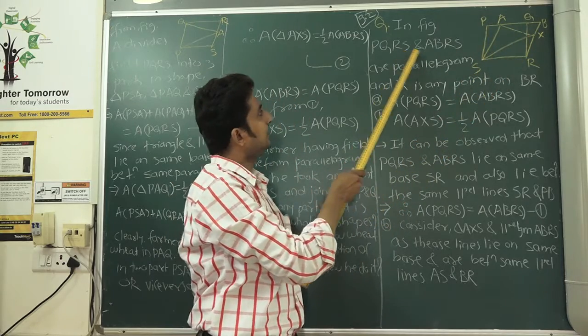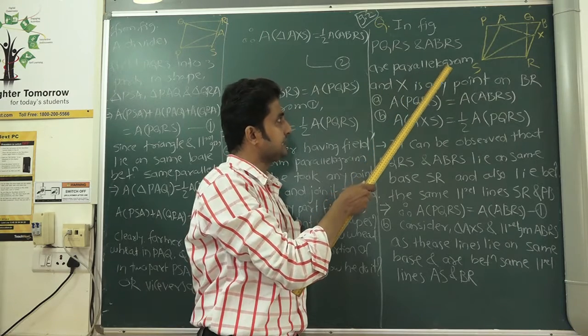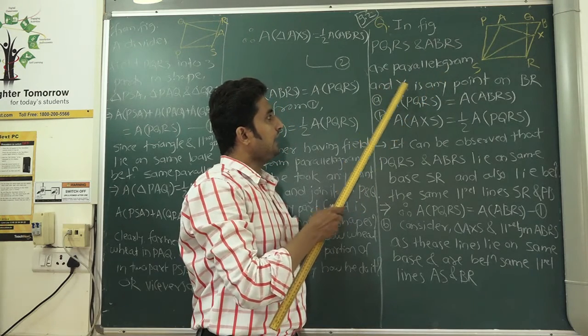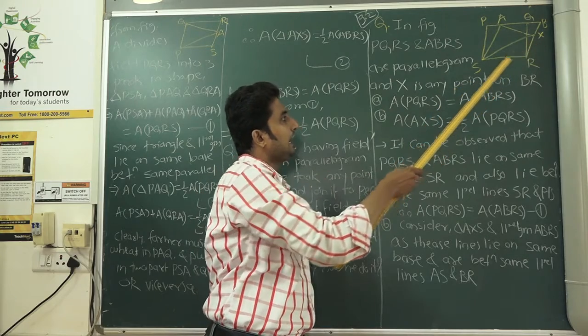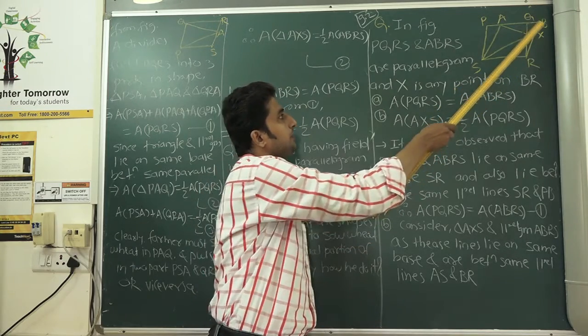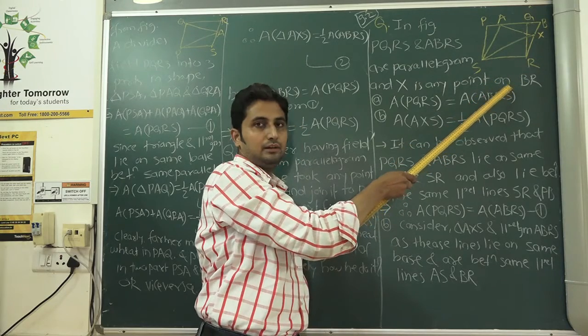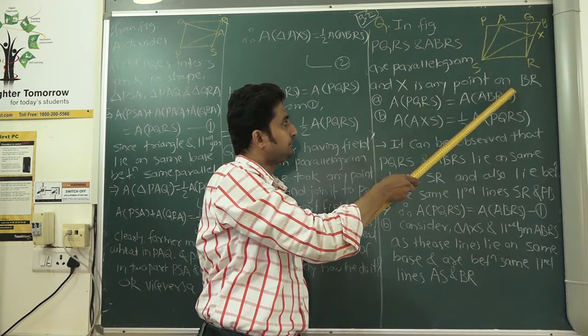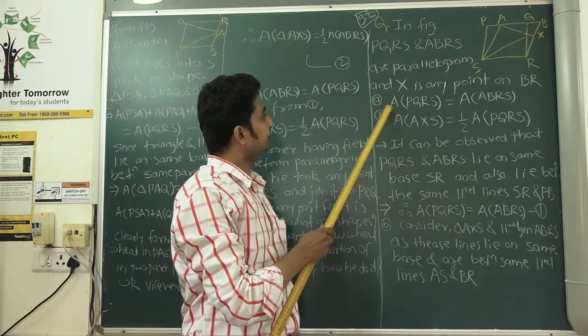These are the parallelograms that are given. And X is any point on BR.